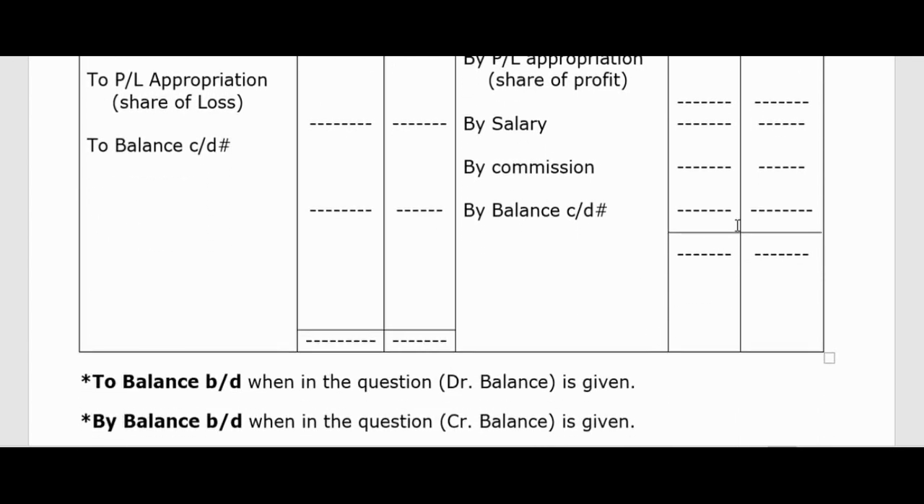So this is the matter of fluctuating capital. I hope you understood and try to solve the question.